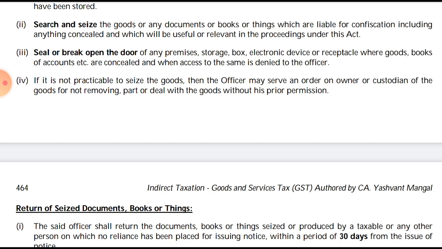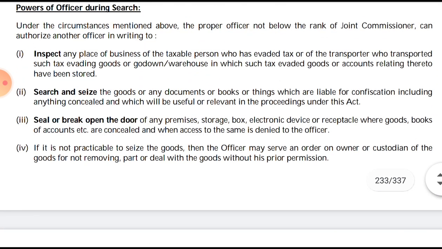So basically, we will summarize this. The officer not below the rank of JC can authorize another officer in writing to inspect the place of business of the taxable person, to search and seize the goods, documents, things, books which are liable for confiscation, and to seal or break open the door of any premises, storage box, electronic devices to which access has been denied to the officer. And if it is not practicable to seize the goods, then the officer may serve an order on the owner or the custodian of such goods for not removing, parting with or dealing with such goods without the prior permission.